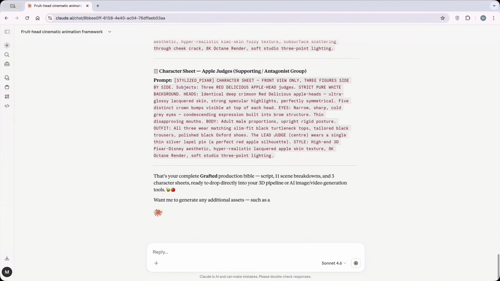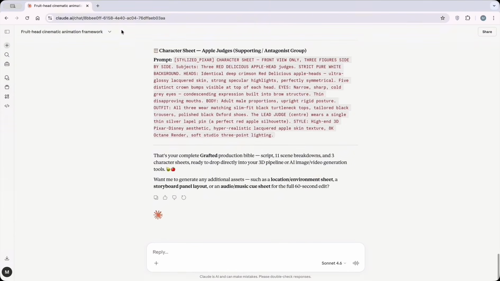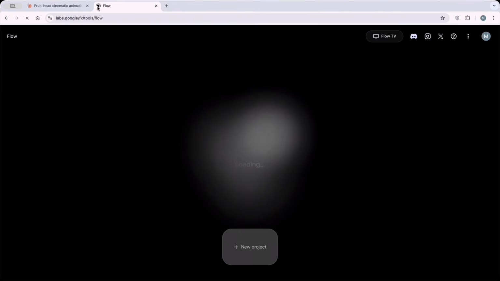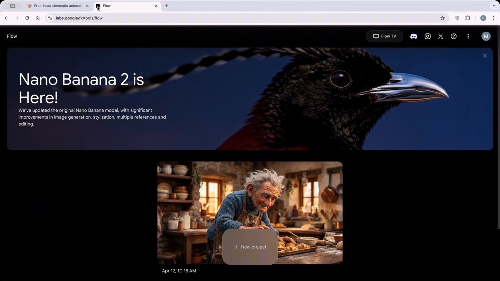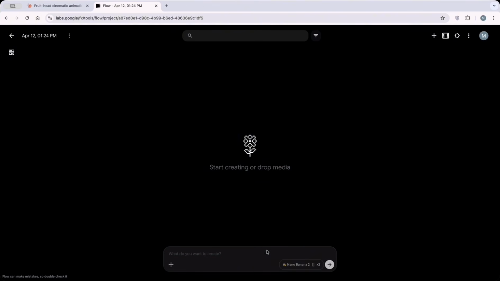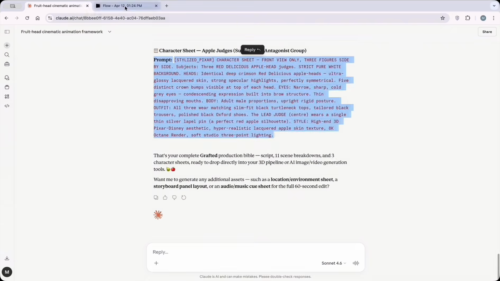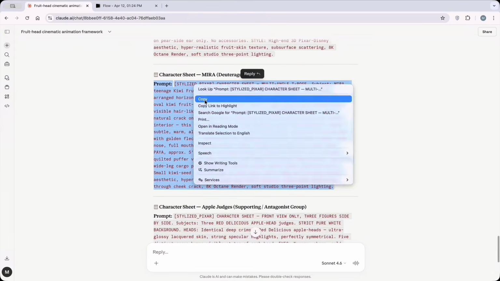I'll click Choose this story and wait for Claude to finish its work. Now that the content is ready, it's time to create the images. I'm going to the Flow website. I put the link in the description and click on New Project. Here, make sure the image option is selected and set the size to 16 by 9 landscape. I'll set the number of photos to 2 so I have a choice. Finally, I'm choosing the Nano Banana 2 model because it is stronger and more affordable. Now, I'll just copy the character sheet prompts one by one and paste them into Flow.